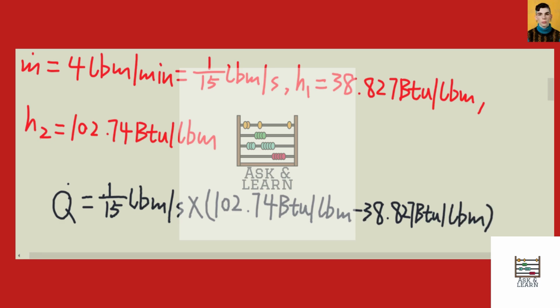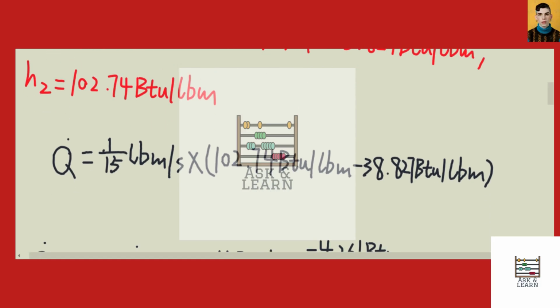Eventually, this gives us the rate of heat transfer in the refrigerant of about 4.261 British thermal units per second.